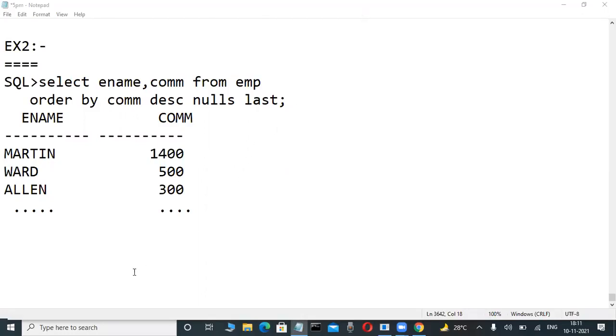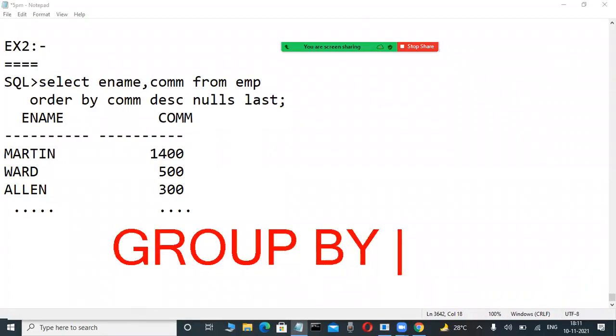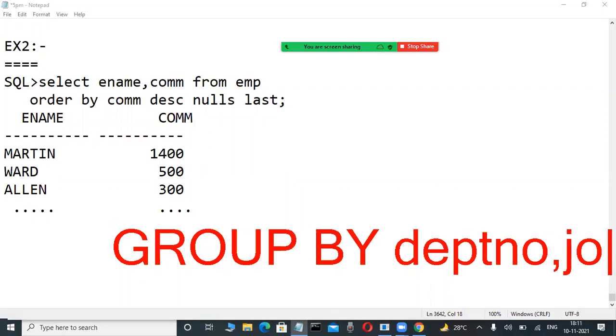And now, anybody attending what? Yesterday's class was the group by clause, you have an idea. In a group by clause, I am writing what? More than one column also, you are observing or not. Job, comma, department number, comma, job. Like this only, two columns I am using. In a group by clause, more than one column also we are allowed to use.